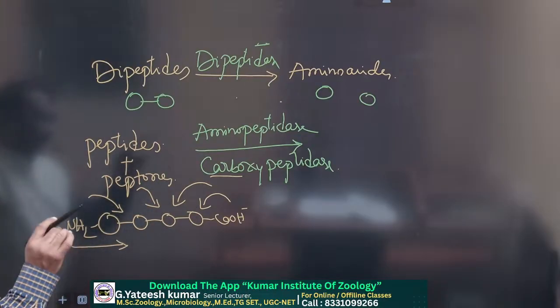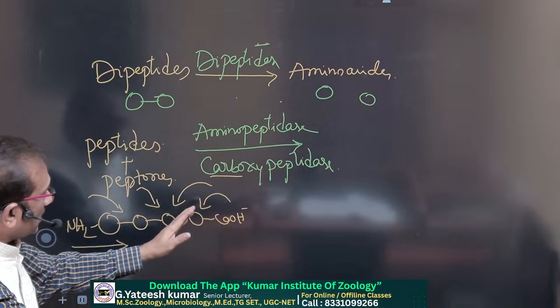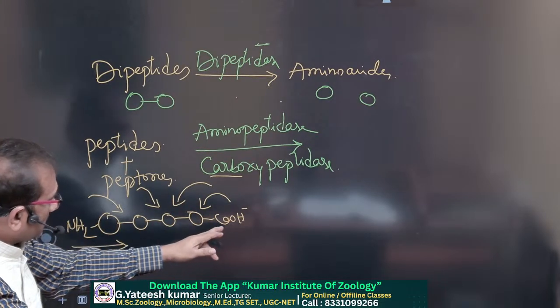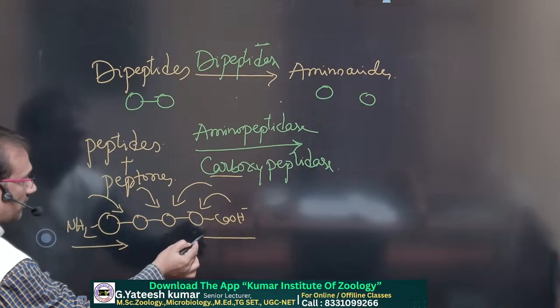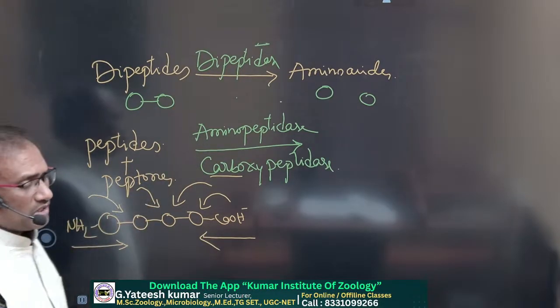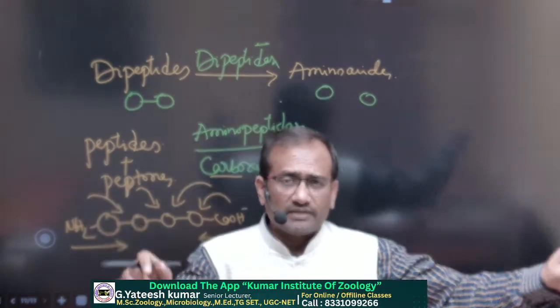So carboxypeptidase cleaves the peptides or peptones from their carboxylic end side, and aminopeptidase cleaves the long chain into smaller peptides.